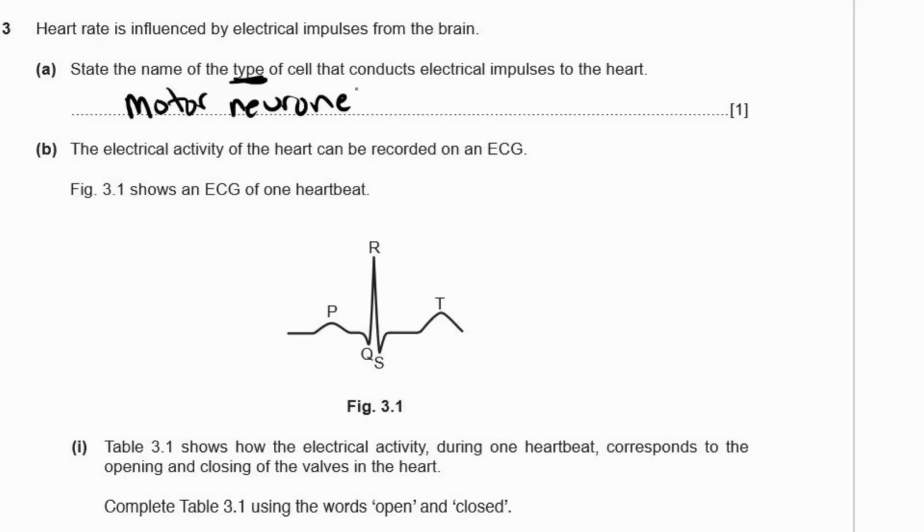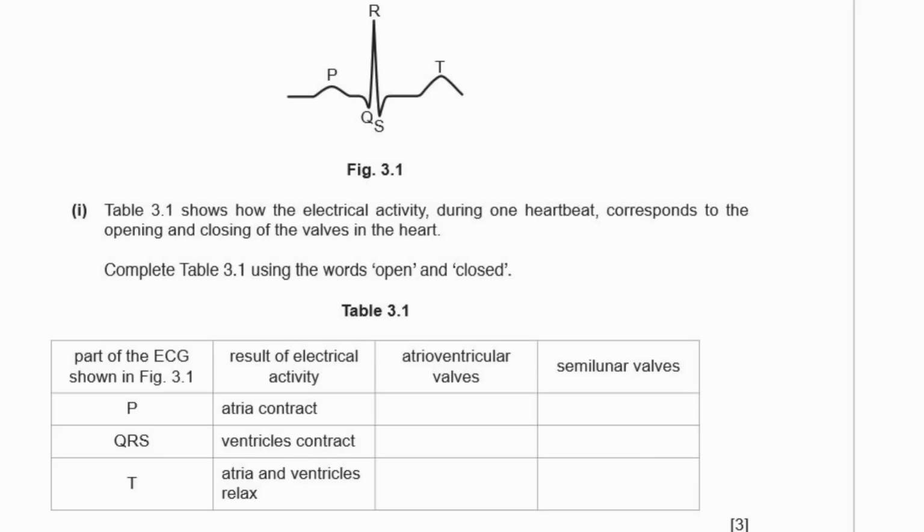B. The electrical activity of the heart can be recorded on an ECG, electrocardiograph. Figure 3.1 shows an ECG of 1 heartbeat. So this is the electrical impulse in a heartbeat. So this is 1 beat. Table 3.1 shows how the electrical activity during 1 heartbeat corresponds to the opening and closing of the valves in the heart. Let's look at table 3.1. Complete table 3.1 using the words open and closed.